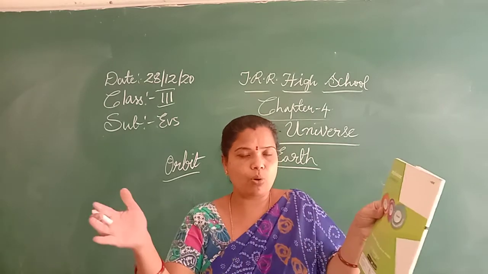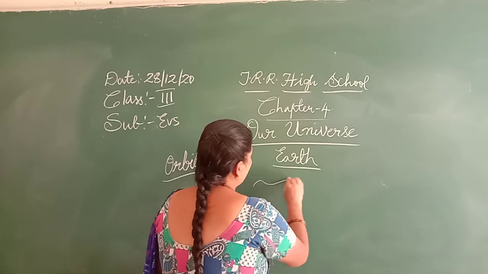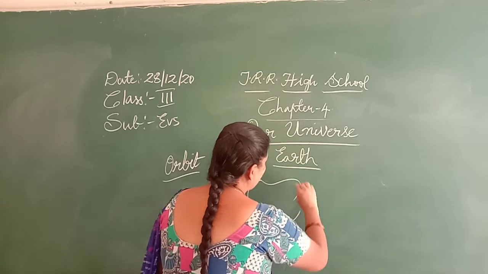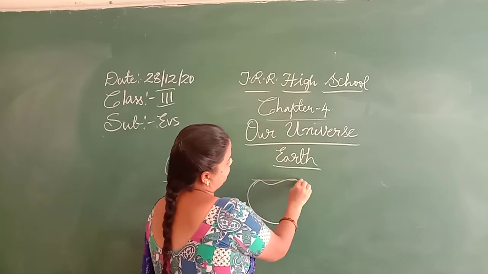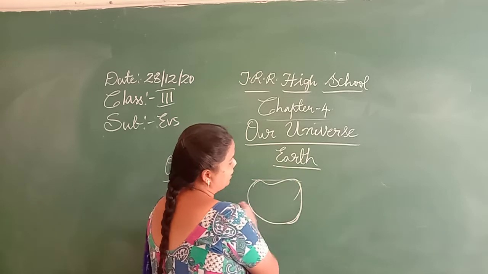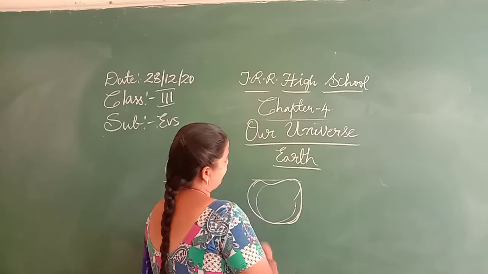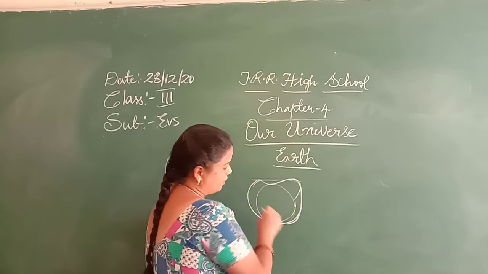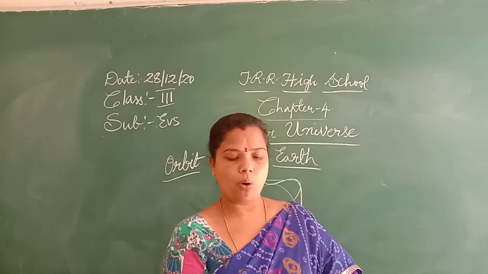If you see an orange, when you press at the top, it becomes flat and it bulges in the center instead of being a circle. This is how our Earth is, like an orange.